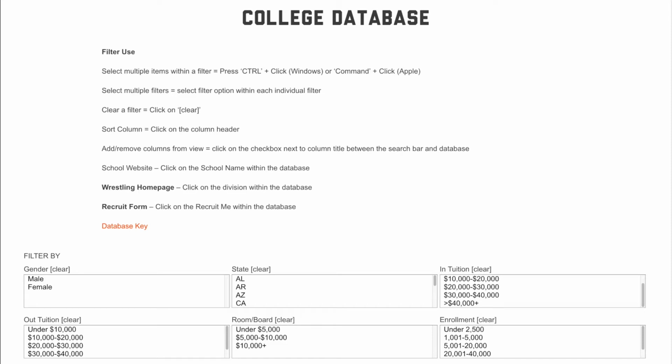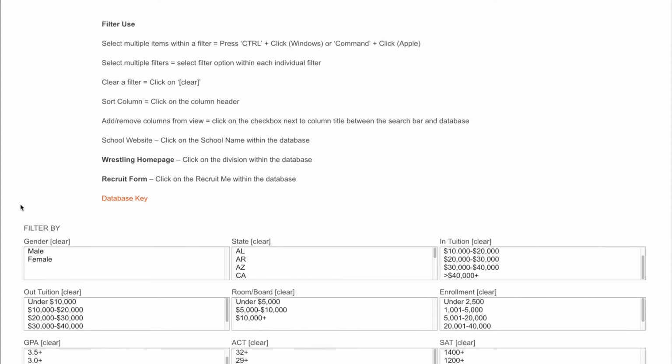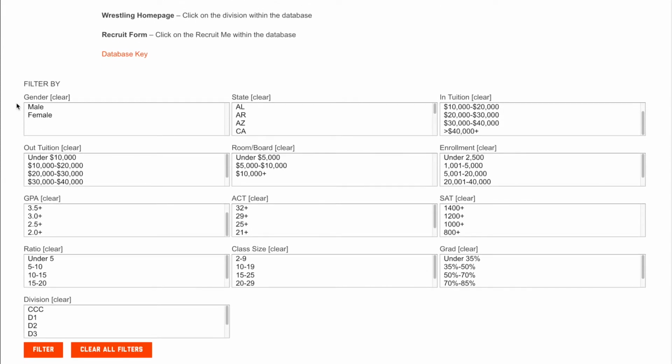So this is the college database, and this is kind of a preview of what's in it and how it can really help you along your journey to find your next institution in college wrestling program to continue your career. And so we start here. We got some filters right off the bat.